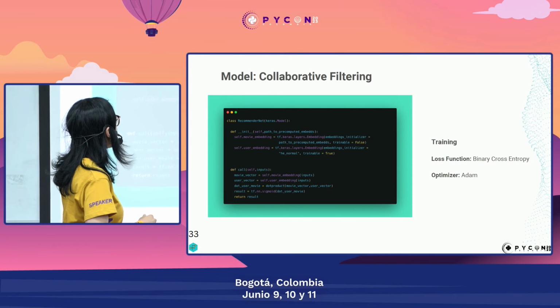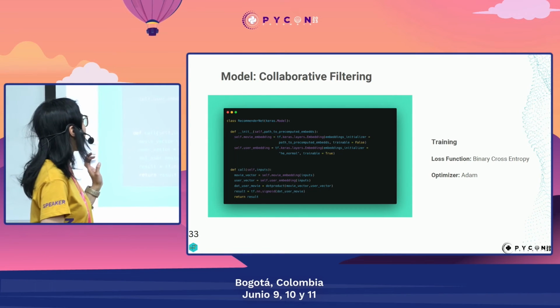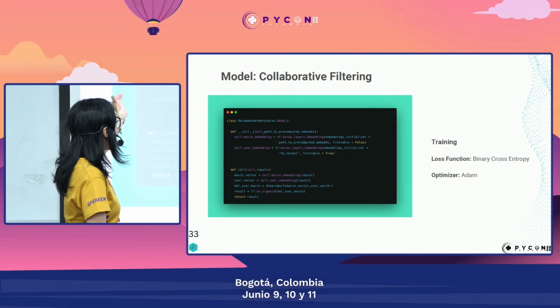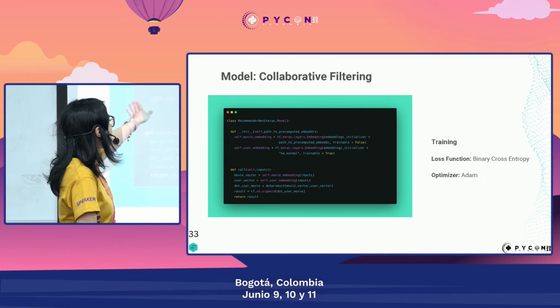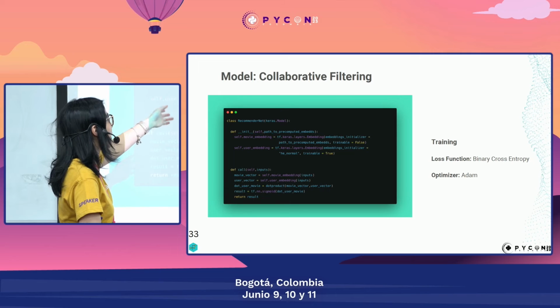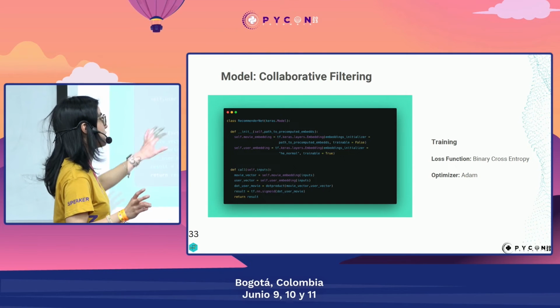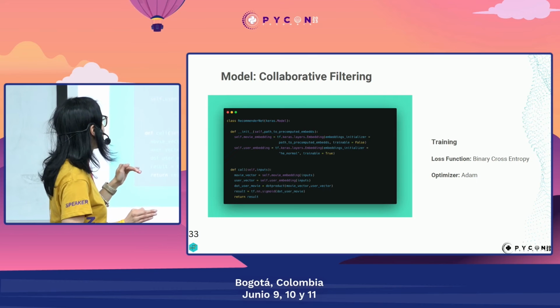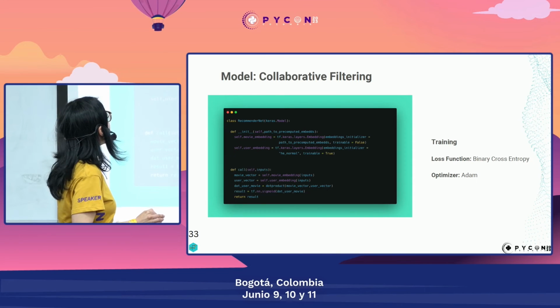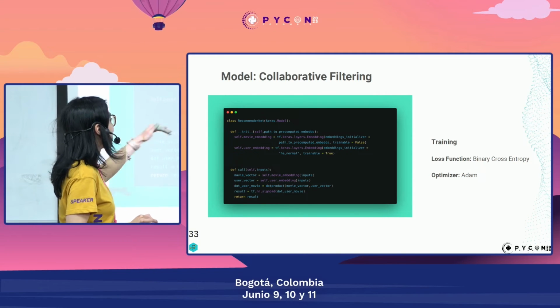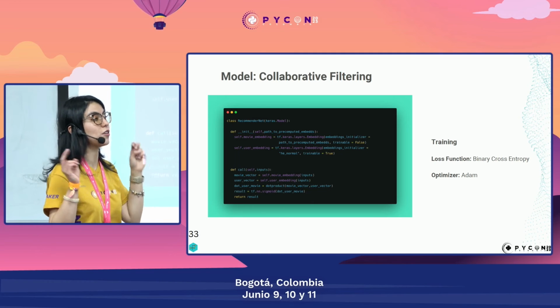Okay, so this is like the pseudocode for our model. So we firstly generate the movies embedding, the layer for the movies. So here we get like this pre-computed embedding, so this layer won't be trainable. Then we have the user embedding layer. This one we are going to train.